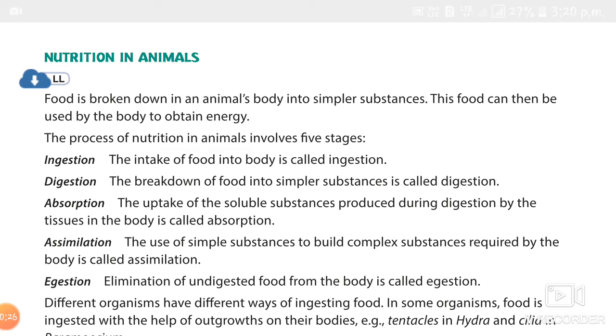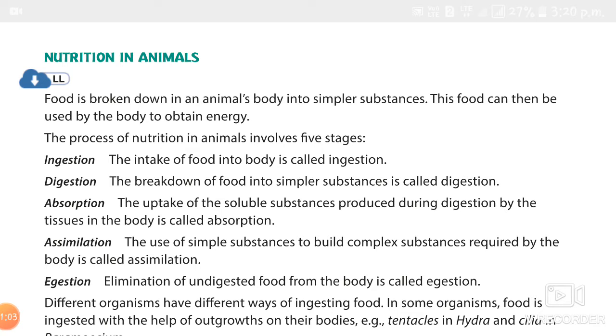Okay. You know that all kinds of animals obtain food from their surroundings, right? Some animals feed only on plants, they are called herbivores, and some animals feed only on other animals like lion, tiger, wolf, etc. These are called carnivorous, and some animals eat both plants and animals, they are called omnivorous animals. This we already studied, right? Next we studied nutrition in animals.